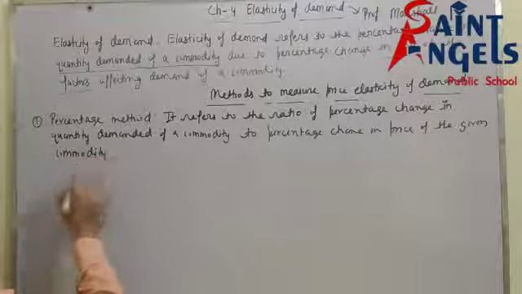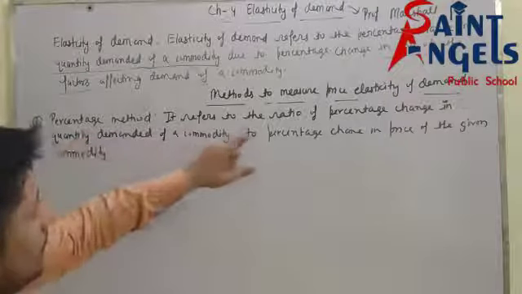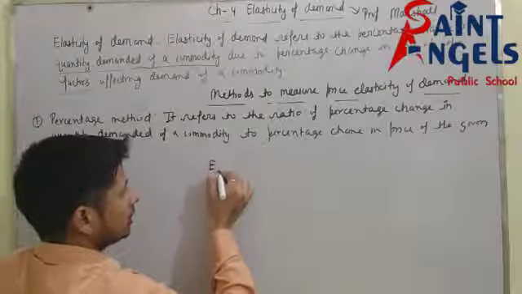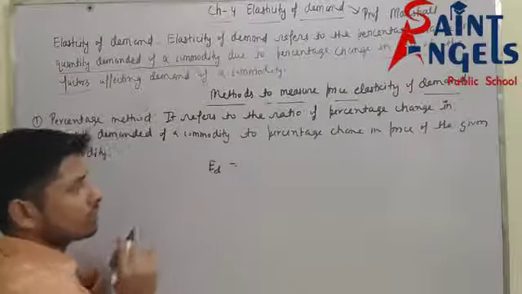Now, what is the formula of price elasticity of demand according to the percentage method? All of you know that. ED means price elasticity of demand.